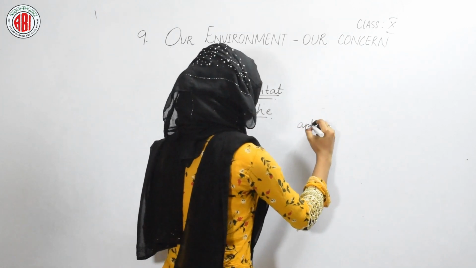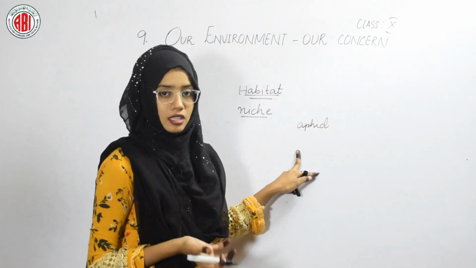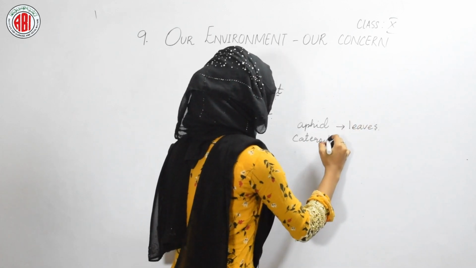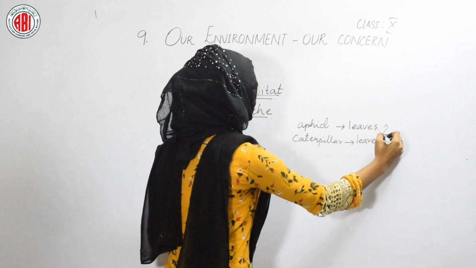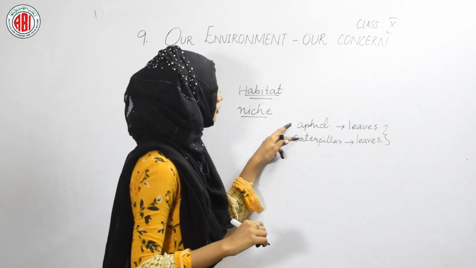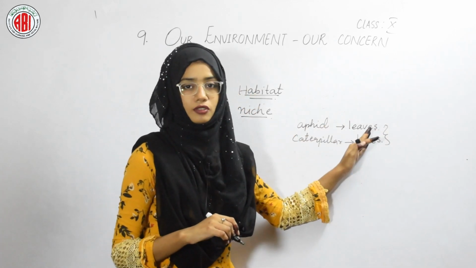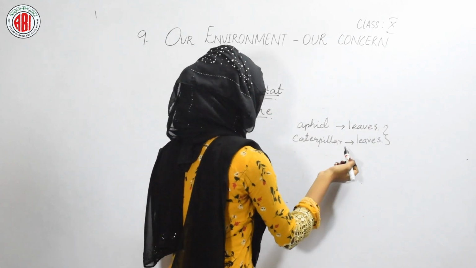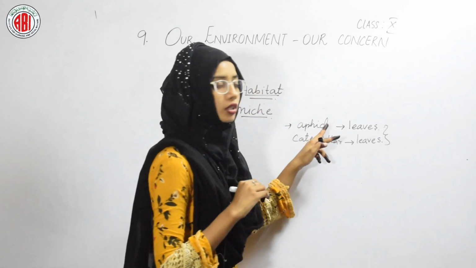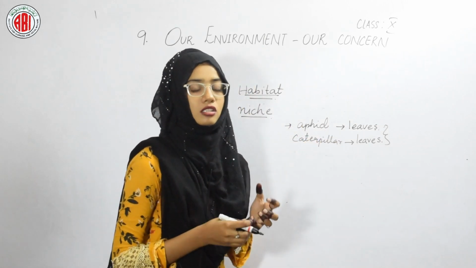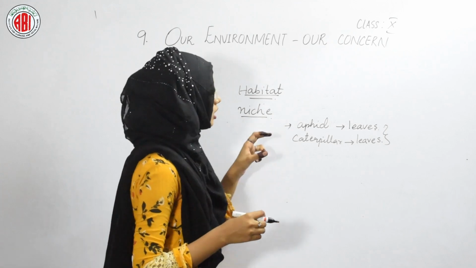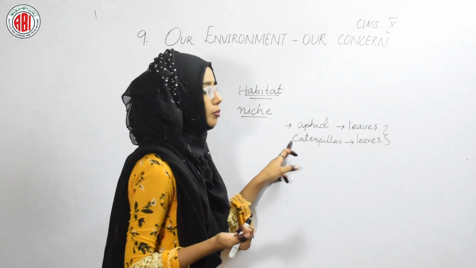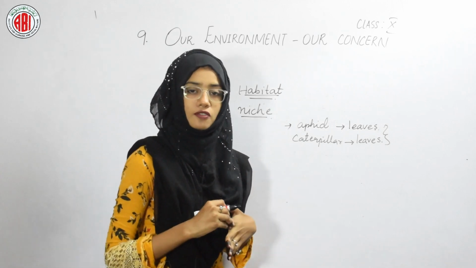Here we'll take the example of an aphid. Aphid is an insect that feeds on leaves. Similarly, caterpillars also feed on leaves, so the habitat of aphids and caterpillars is the leaves of the plant. Let us talk about the mode of nutrition in aphids as well as in caterpillars. The aphid sucks the juices of the leaves, so sucking juice is the mode of nutrition of the aphid, and the caterpillars cut the leaves into pieces.